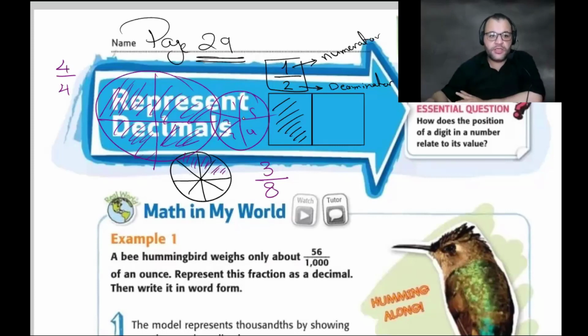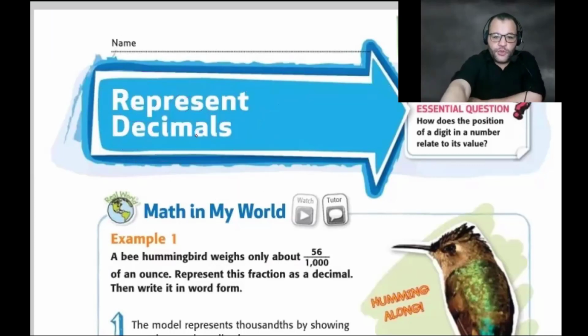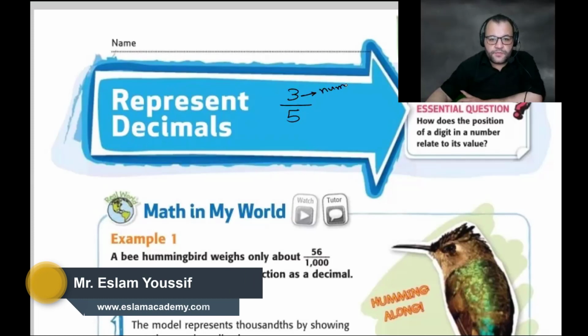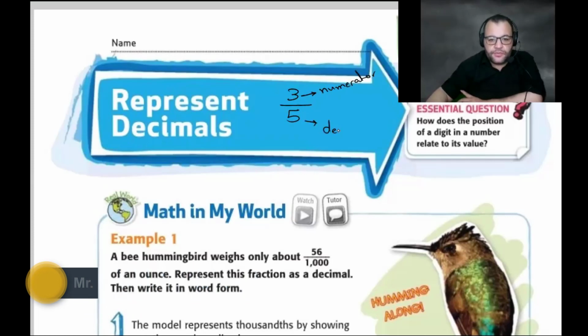Again, for this one, how many shaded parts out of the total number of parts? That is the meaning of the fraction. Do you understand this point? When I say 3 out of 5, I just shade 3 parts out of 5. The 3 here is called the numerator, and the 5 here is called the denominator. Okay? Any problem for this one?